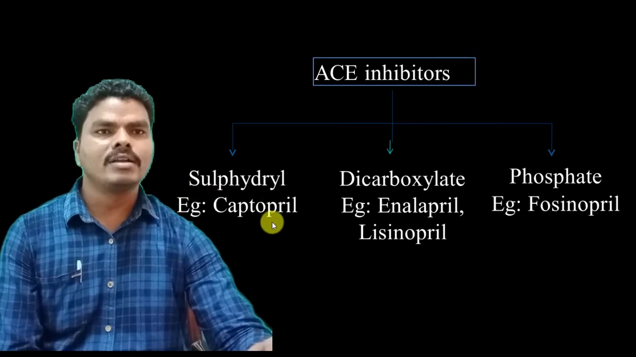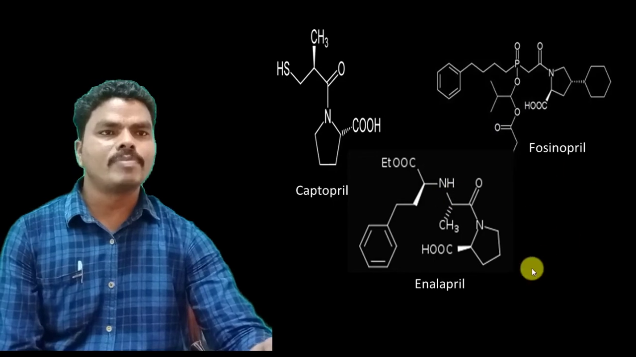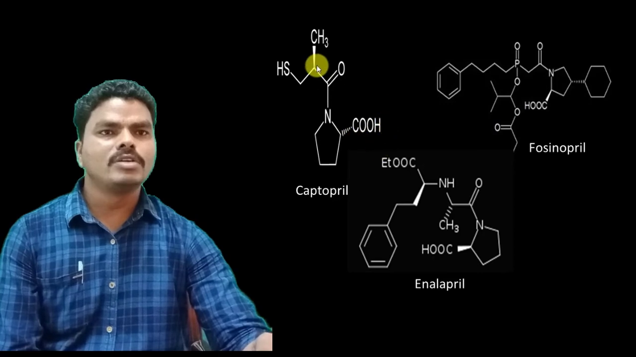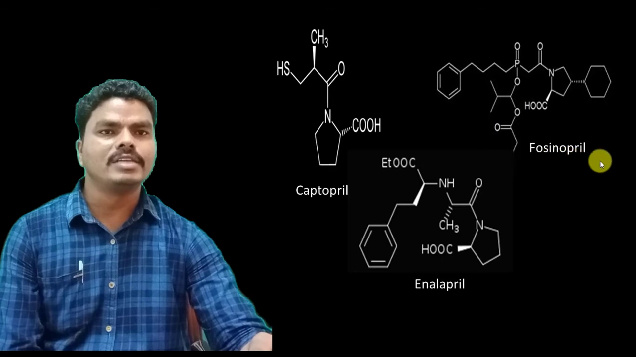Example for sulfhydryl ACE inhibitors is captopril. Examples for dicarboxylate ACE inhibitors are enalapril, lisinopril. Example for phosphate ACE inhibitor is fosinopril. So when you see the chemical structure of captopril, fosinopril, enalapril: in the case of captopril, only one carboxyl group is present, and it also has a sulfhydryl group. That's why it is categorized under the sulfhydryl ACE inhibitors.